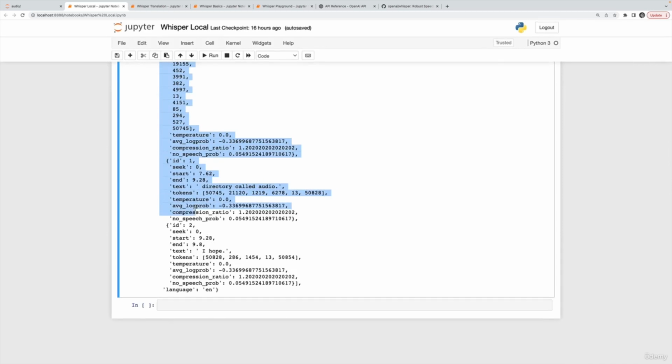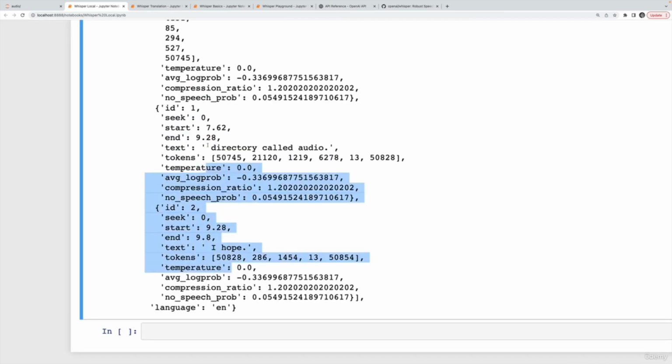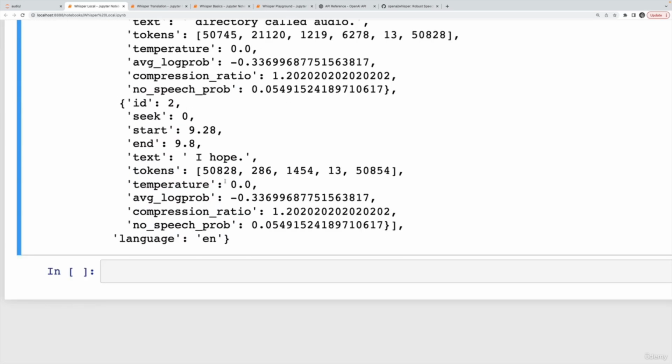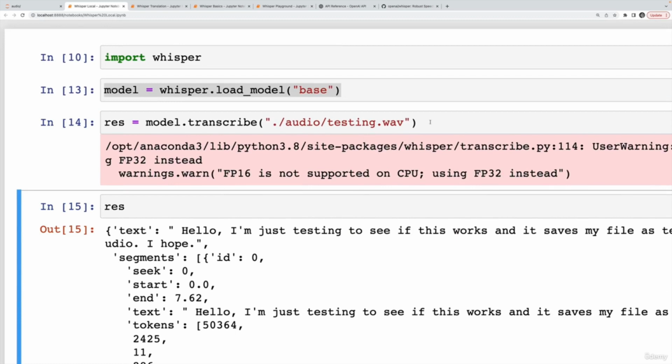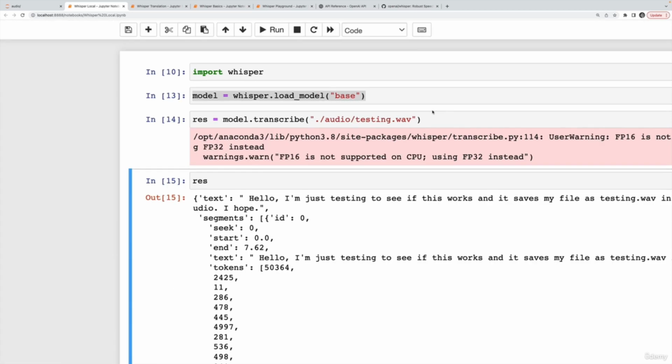And then you can see there's a bunch of other stuff. Segments. We're not going to worry about that. Really any of this stuff here, but there's a lot of information about the different segments that it transcribed. You can see the tokens, the actual text like I hope, temperature, the language is English, but again, we're not really going to worry about that. I just wanted to show you that it does work. So this is free. There's no request involved. OpenAI put the package out, but the API itself is not being touched. I'm not making any requests. It's all happening on my computer.